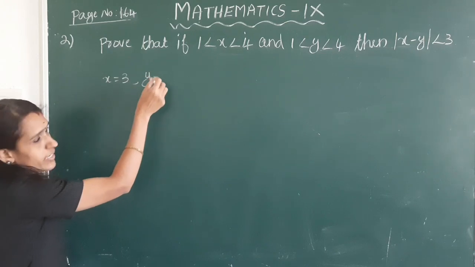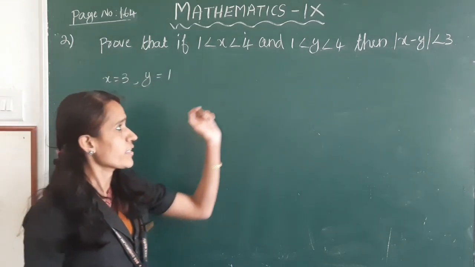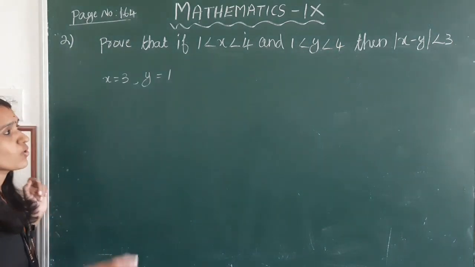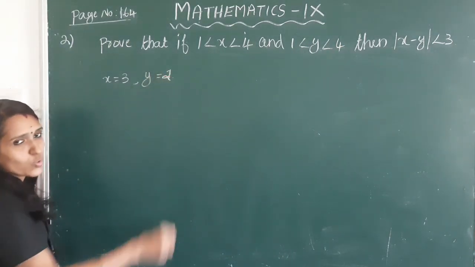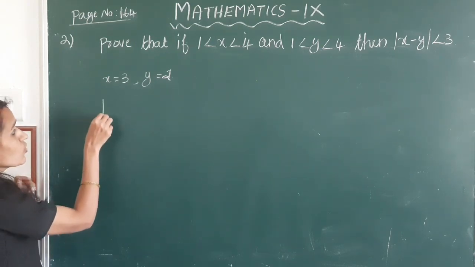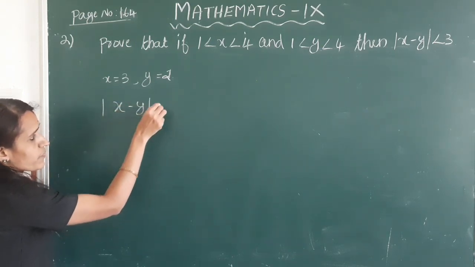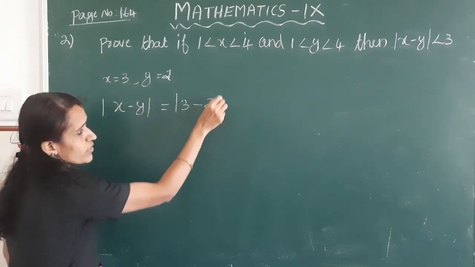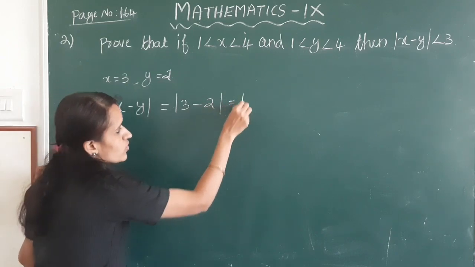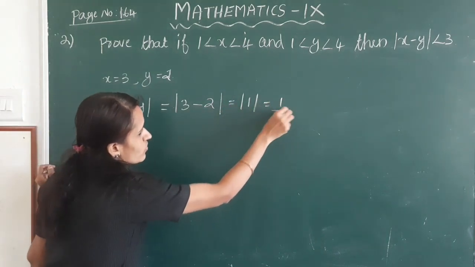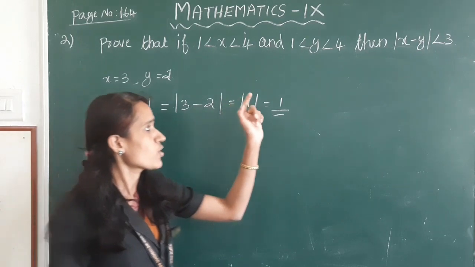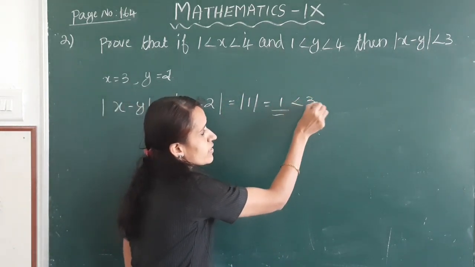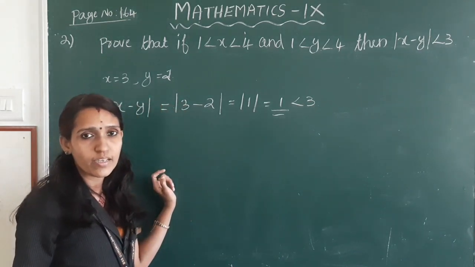And y is also greater than 1 and less than 4, so y is taken as 2. |x − y|, here x is 3 and y is 2. |3 − 2| is equal to |1|, which is equal to 1. So |x − y| is less than 3. Okay, clear?